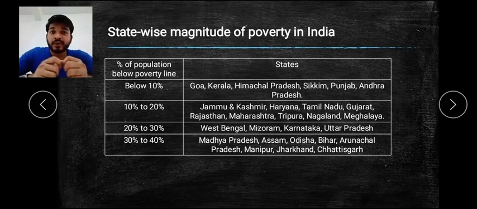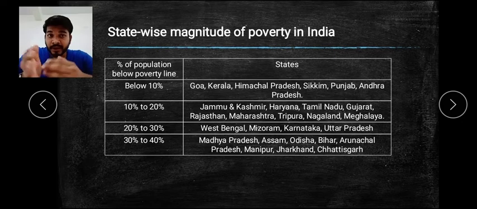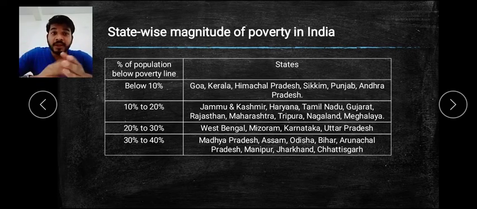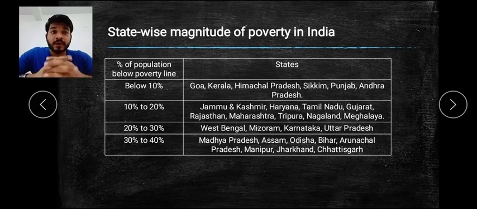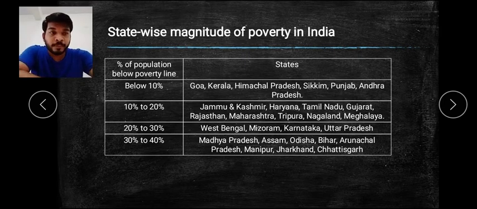So these are the places where you find that more poverty is there, ranging from 20% to 30%. And lastly, the fourth, that is 30 to 40%, reaching close to 40%: Madhya Pradesh, Assam, Odisha, Bihar, Arunachal Pradesh, Manipur, Jharkhand, Chhattisgarh. So these are the 8 to 9 states which have 30 to 40%. It means a very big number of people are not attaining their daily consumption, and their incomes are very low.